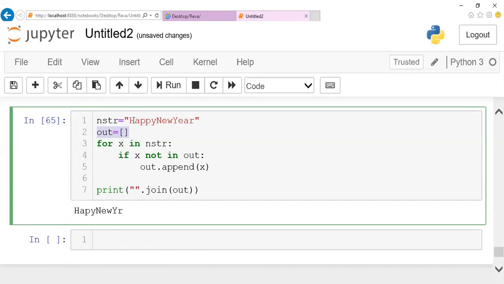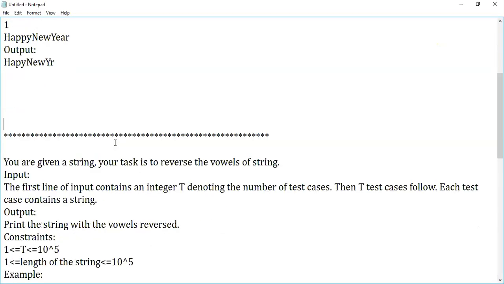Is this clear? Hardly 4 lines of code. Fine, right? Okay, I'll move on to the next one, guys. I'll display the next question. Like this, very simple, just checking a condition. That's it. We'll move on to the next question. Here is the next question.